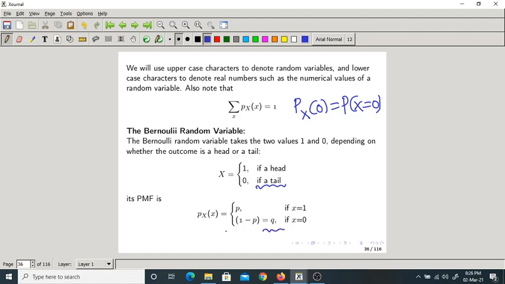Q, or 1 minus P. Suppose I say Px of 1, which means probability that capital X equal to 1. Capital X equal to 1 means getting a head. What is the probability? P. So that is the corresponding PMF. If you add these two, you should get 1, because the sum of all PMFs should be equal to 1 for various values of small x. Here we are summing all PMFs by changing this small x value.